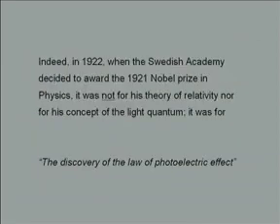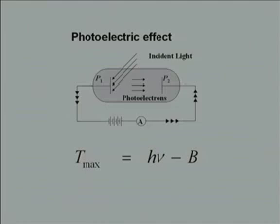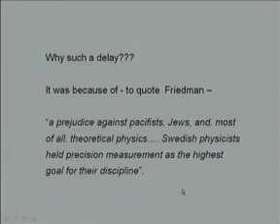Indeed, in 1922, when the Swedish Academy decided to award the 1921 Nobel Prize in Physics, it was not for his theory of relativity, nor for his concept of the light quantum. It was for the discovery of the law of the photoelectric effect. So, it was for the discovery of this equation that he was awarded the Nobel Prize.